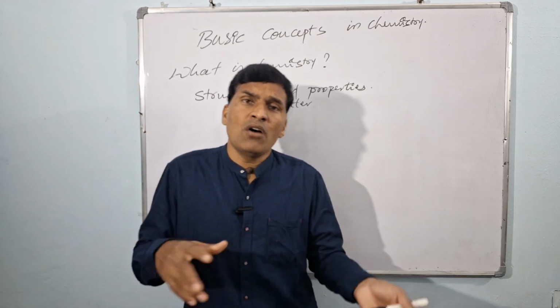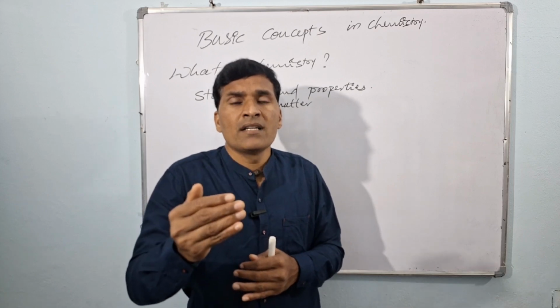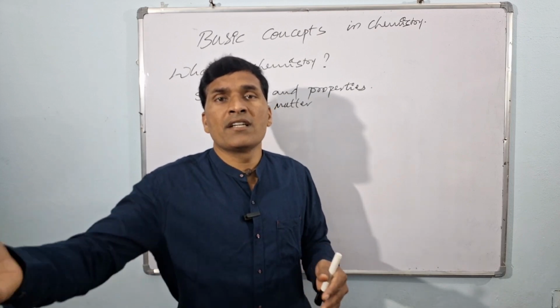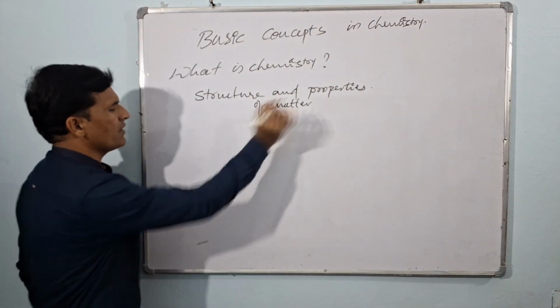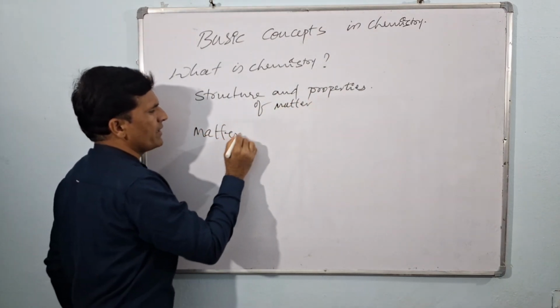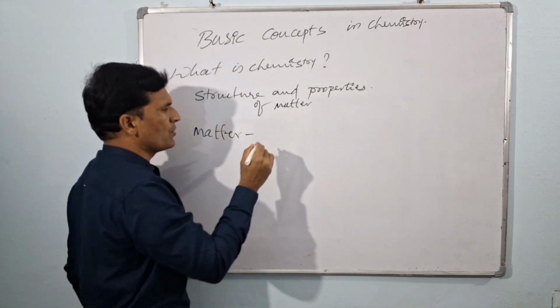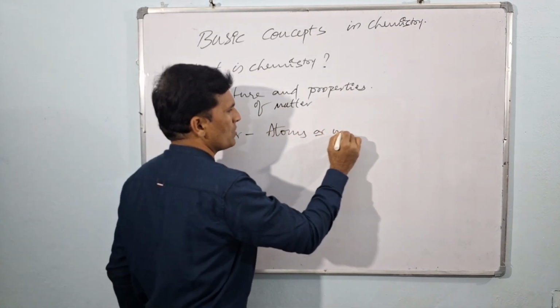If you know what atoms and molecules are, how they behave and how they give the properties, that involves the study of chemistry. So matter is made up of finest units. We call them either atoms or molecules.